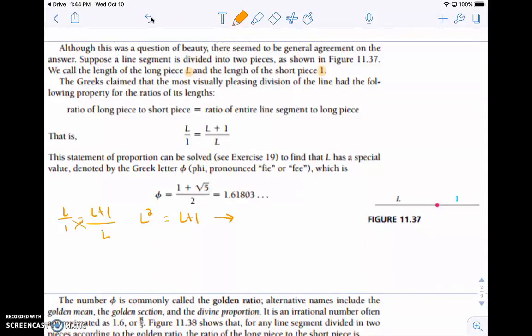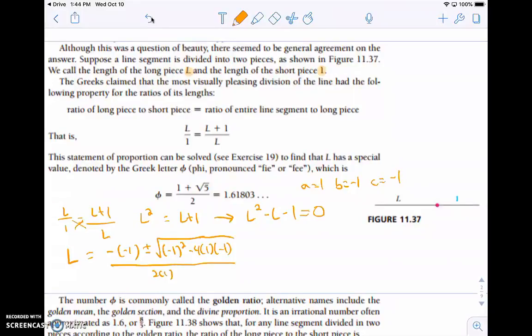And then I've now got a quadratic equation, so I'm going to subtract L and subtract 1 to set it equal to 0. This gives me, in the quadratic formula, a equals 1, b equals -1, c equals -1. The solution to the quadratic would be the opposite of b, plus or minus the square root of b squared minus 4 times a times c, all of that divided by 2 times a.